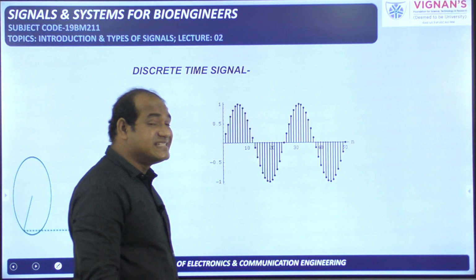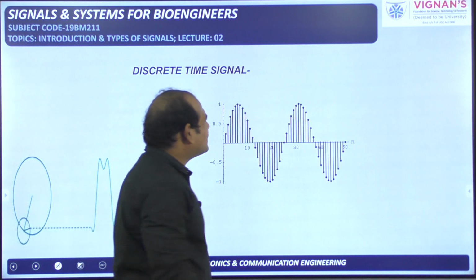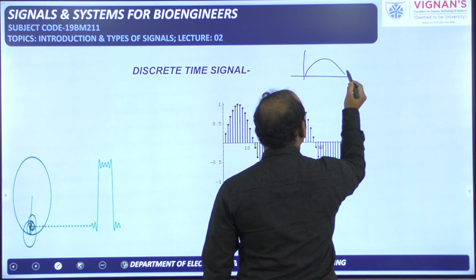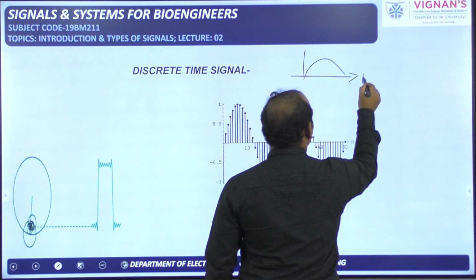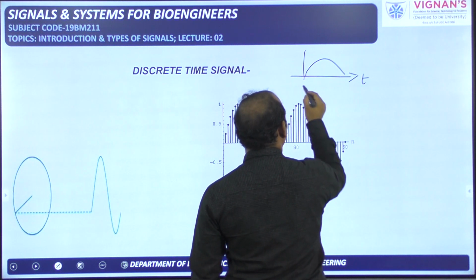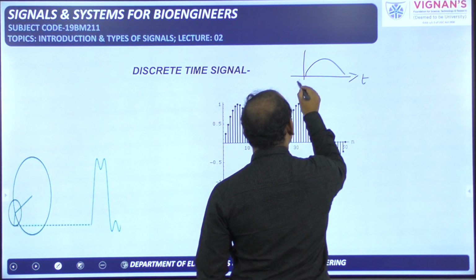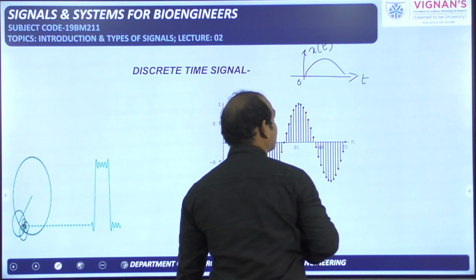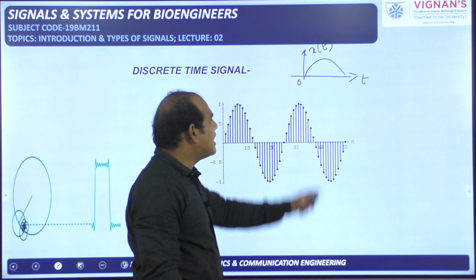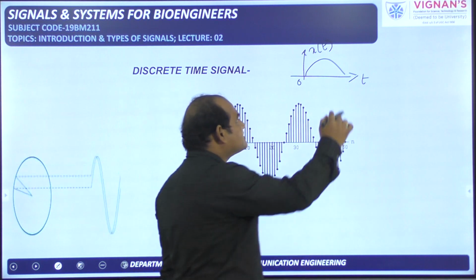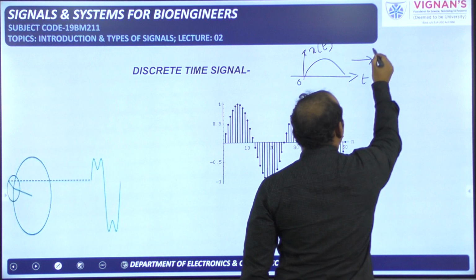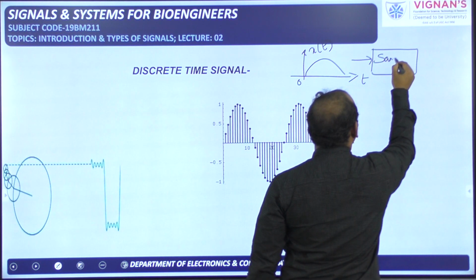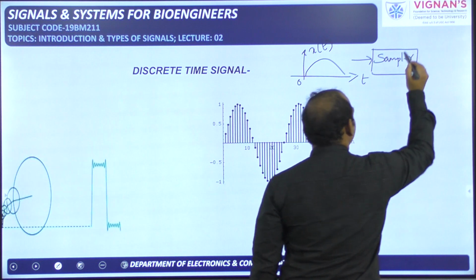Now we will see about the discrete time signal. Actually, this continuous time signal can be converted into a discrete time signal. For example, this is a continuous time signal, the pattern is like this, for example, and on the x-axis I have taken t, on the y-axis I have taken x of t. This is a continuous time signal, and this signal we are applying to the sampler. The sampler is the device which performs sampling.